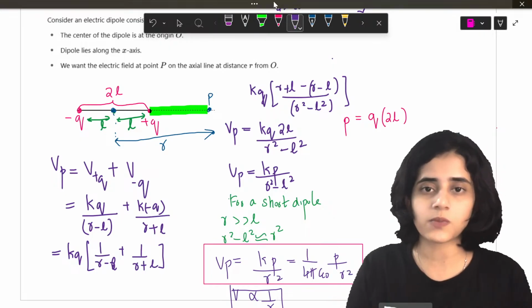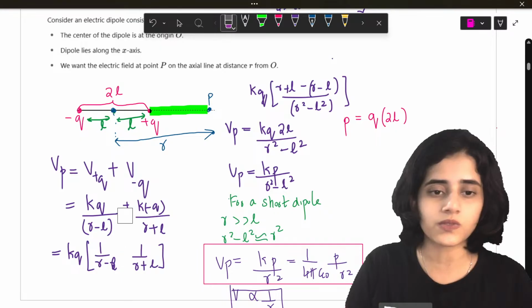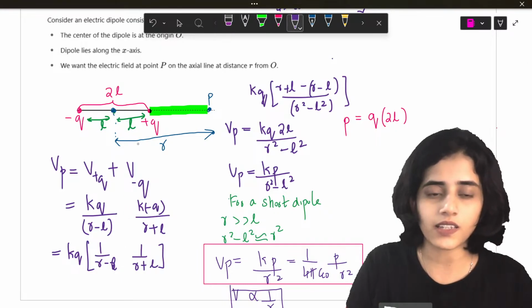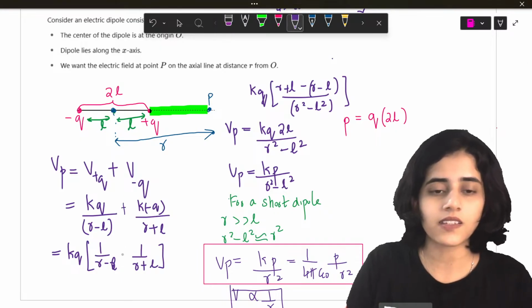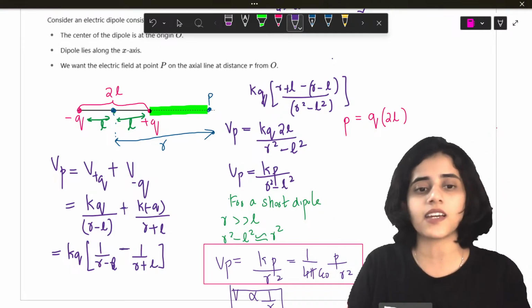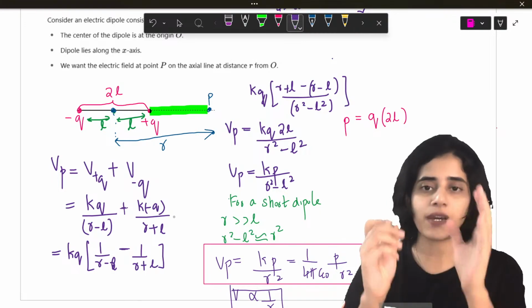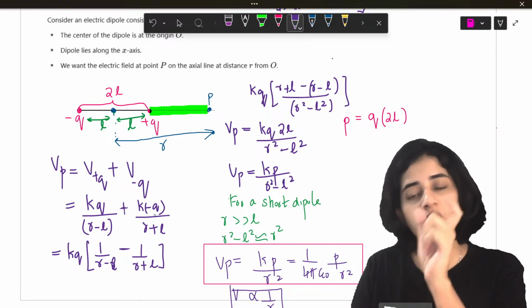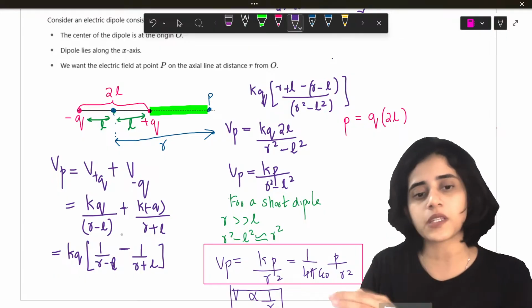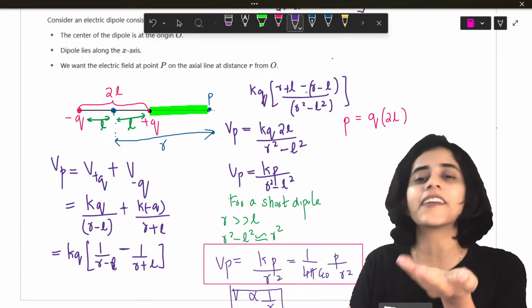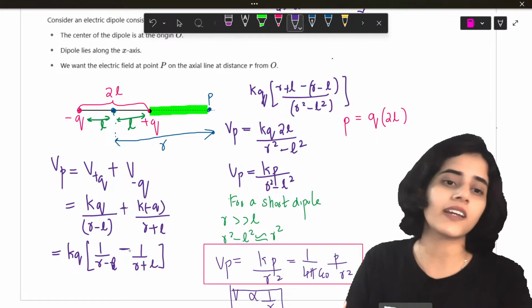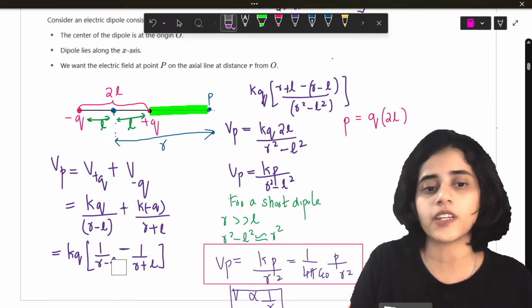Oh, one small mistake I made here. Here it is plus, here it is negative. Okay. So, anime fan, yes, I thought you were talking about why you put minus Q as minus Q. Minus Q is because of the charge. It's because of the charge being negative, and I have to take it outside. I did it right here, but I put it out there. Sorry, my bad.